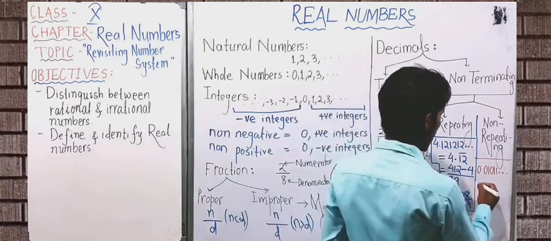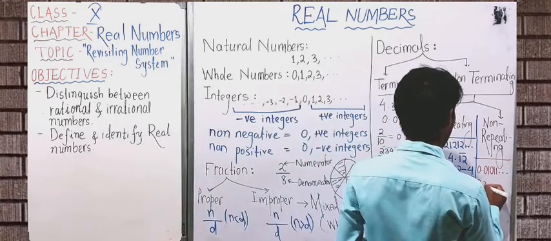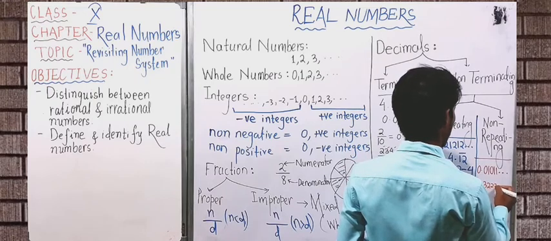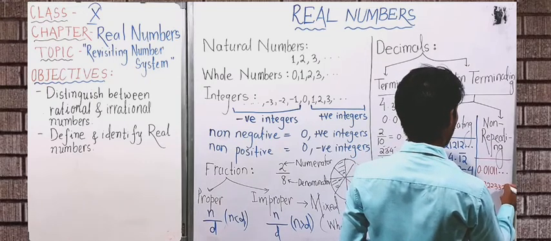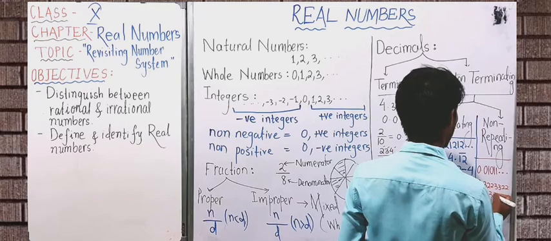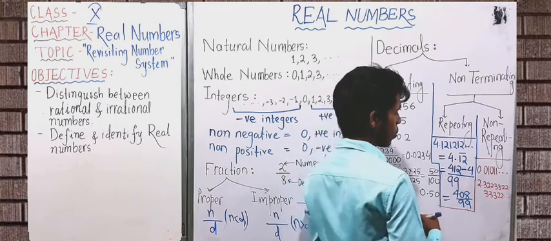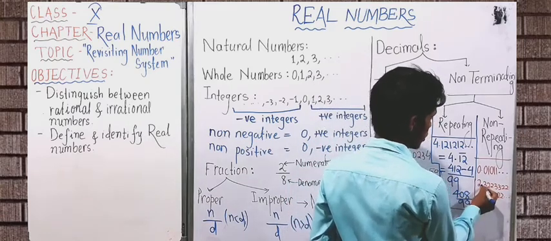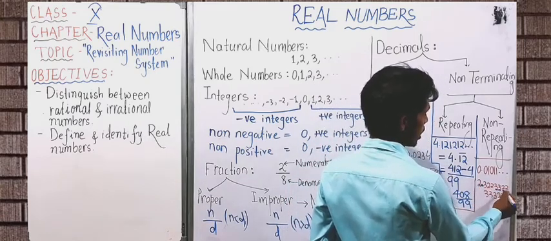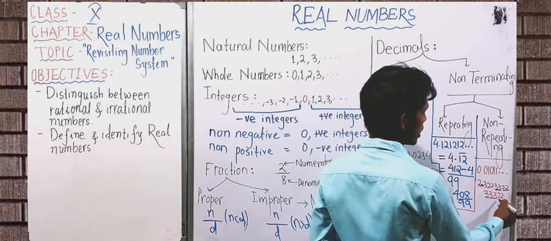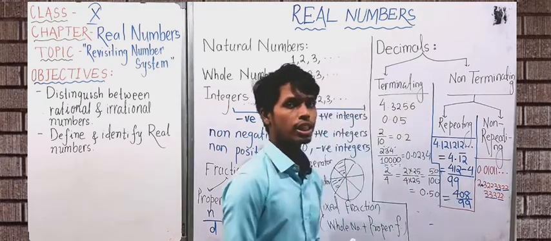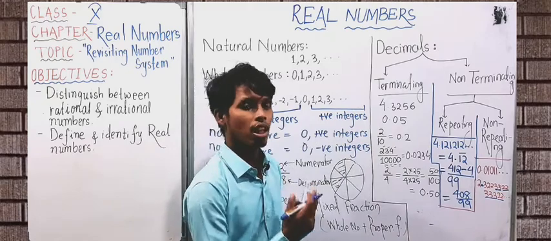Some more examples are 2.3223323322 and so on. You can see there is first 1 3, then 2 after the decimal point, then 2 3s, 2 2s, then 3 3s, 2 2s, then there will be 4 3s, 2 2s, which means the same thing is not being repeated.